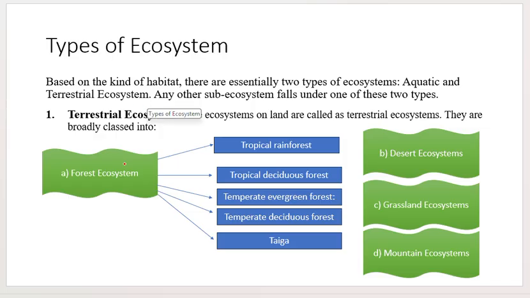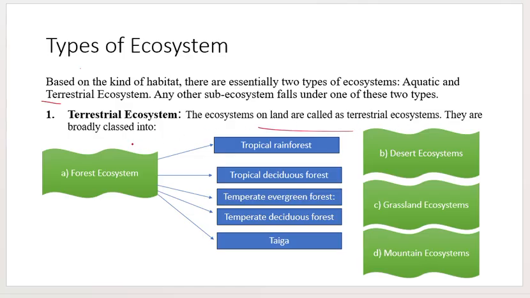Then there are types of ecosystem. This is also very important, not only in the UGC NET exam. Questions from this topic are asked in other competitive exams also. So based on the kind of habitat, there are essentially two types of ecosystem. That is terrestrial ecosystem and aquatic ecosystem. What is a terrestrial ecosystem? That ecosystem which is present on land is called a terrestrial ecosystem.